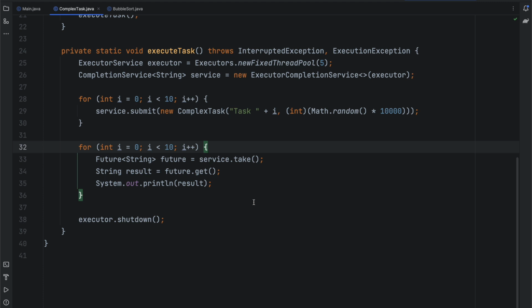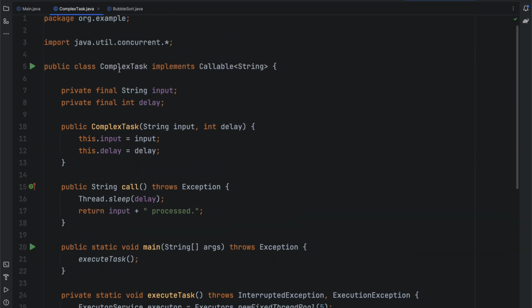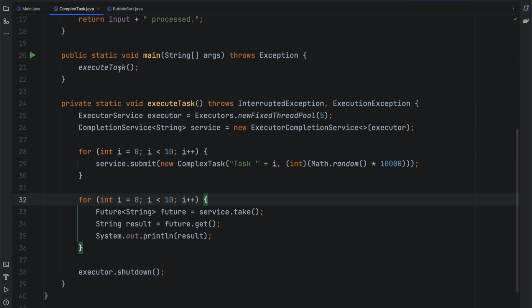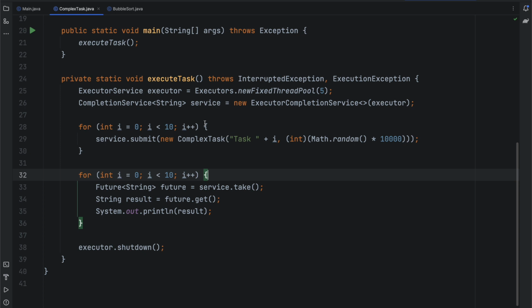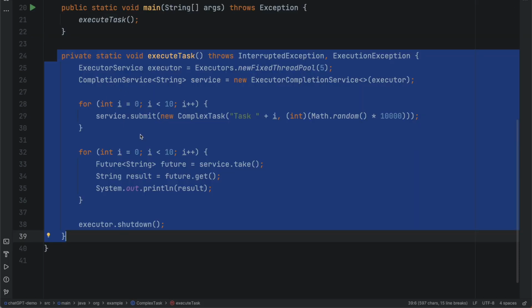Sometimes it also depends on the kind of constructs or the language it is written in. You can think of it this way: you have less experience with this particular tech stack or language, or with the new features of Java, let's say. This particular code is in Java, right? And if you see, there are a lot of things like executor service and completion service being used, and it might be possible that you have not used these libraries before. So this piece of code you may find difficult to understand.